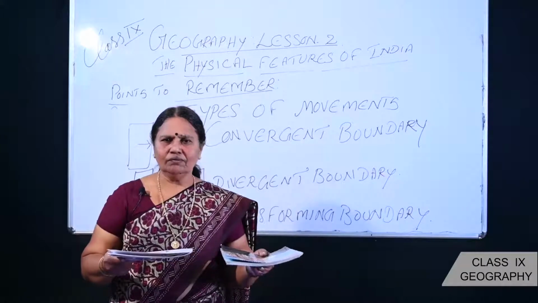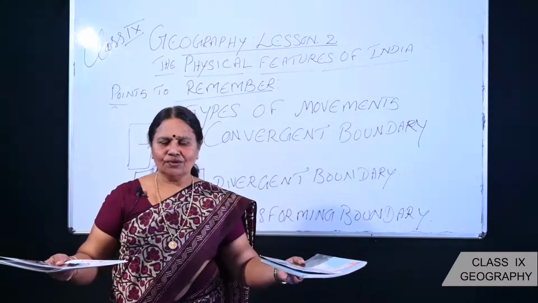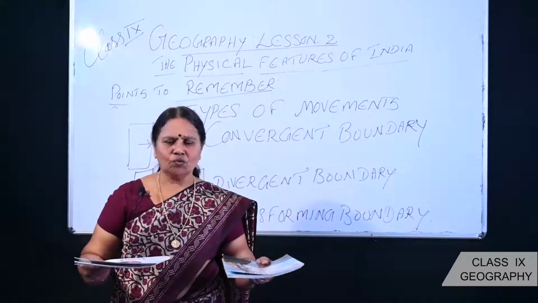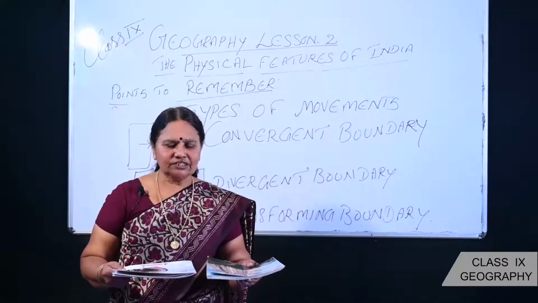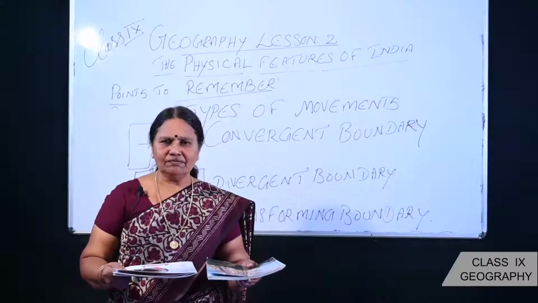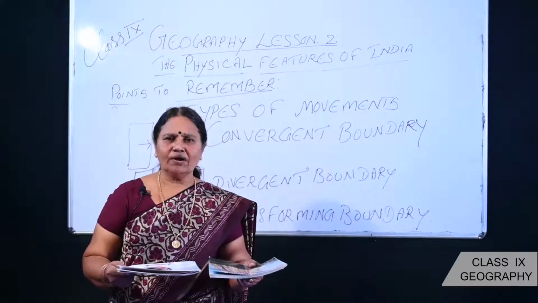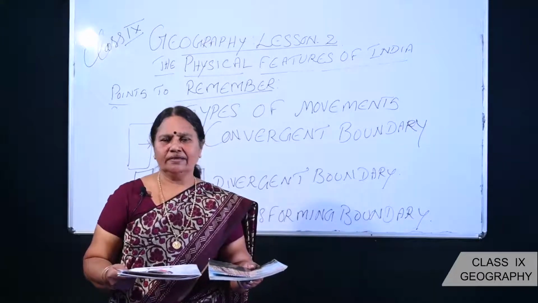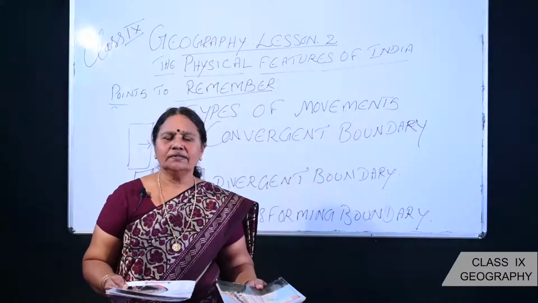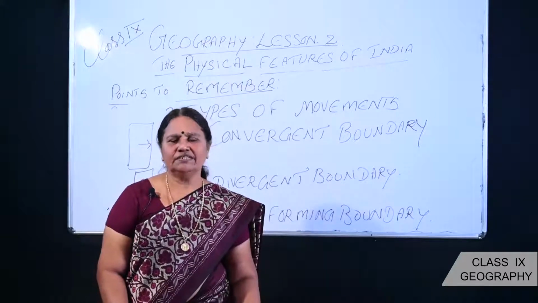Are you getting it? 2 tectonic plates are coming closer to one another. Such a type of movement is called convergent and the boundary is called a convergent boundary. This is number one. Then what do you mean by divergent?